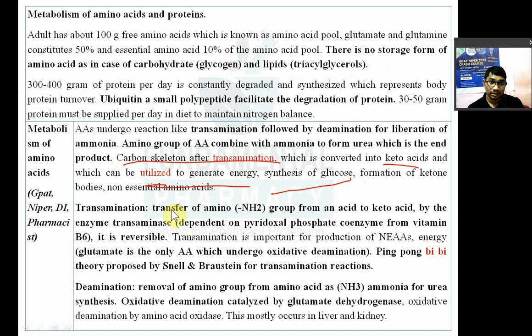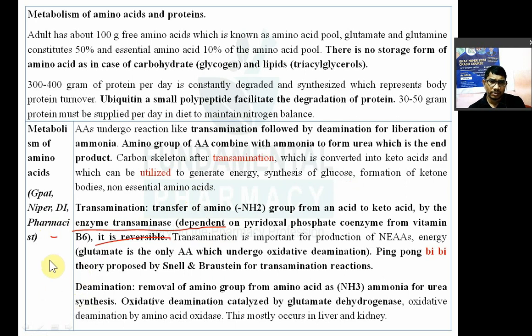Transamination is the transfer of an amino group from one amino acid to another keto acid to form a new amino acid. What is the name of the enzyme? Transaminase, or nowadays it is known as amino transferase, which is dependent on pyridoxal phosphate. Pyridoxal phosphate is a coenzyme obtained from vitamin B6. Transamination is reversible. It is important for production of non-essential amino acids and energy.